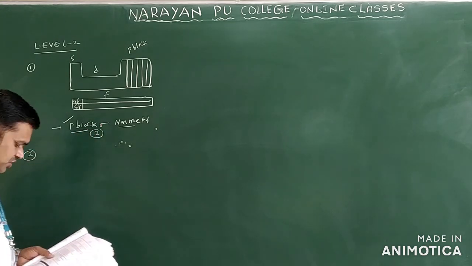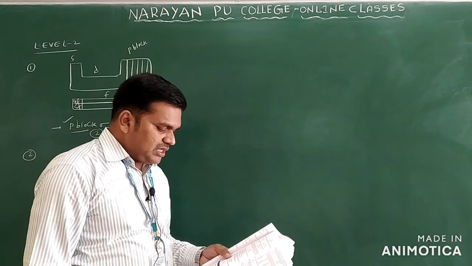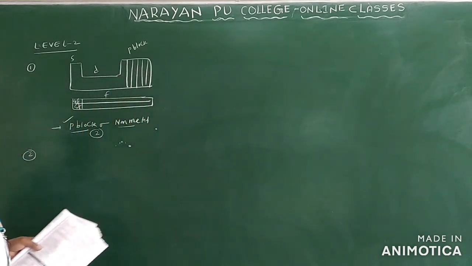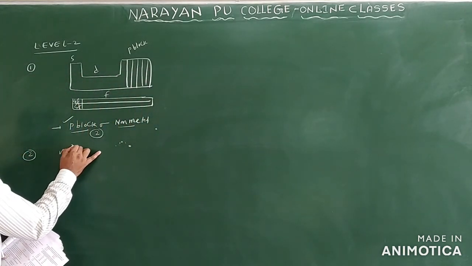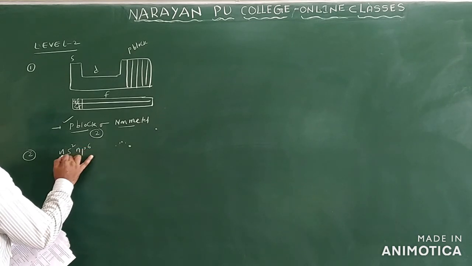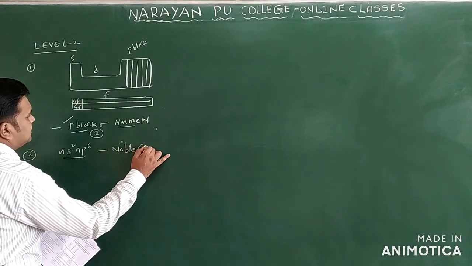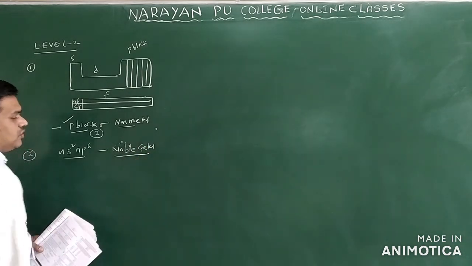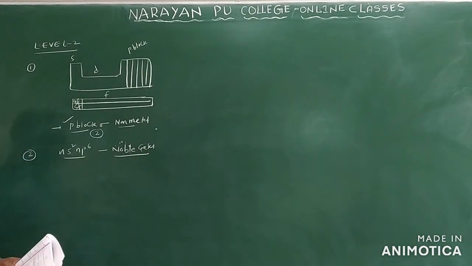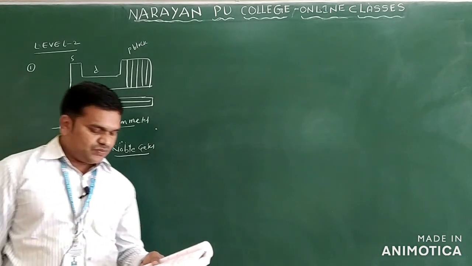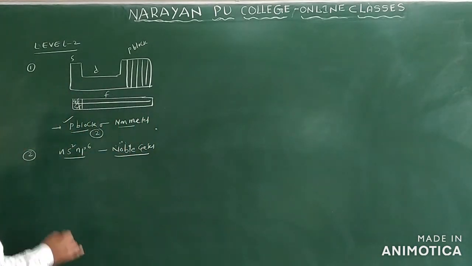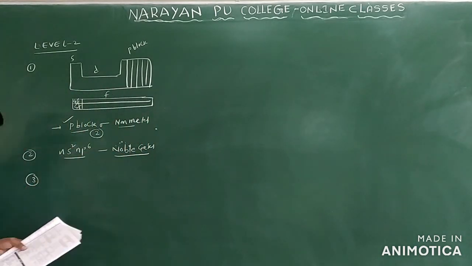Now we will see the second question. Elements with outer electronic configuration ns2 np6 are. What is this, ns2 np6? This belongs to the noble gases. The general electronic configuration of the noble gases is ns2 np6, except helium. Clear? Now we can see question number 3.